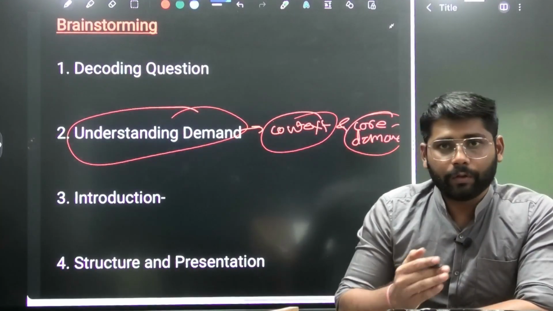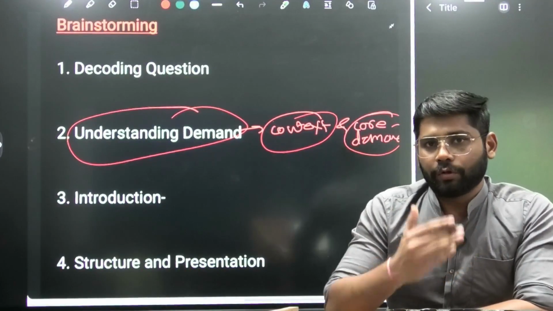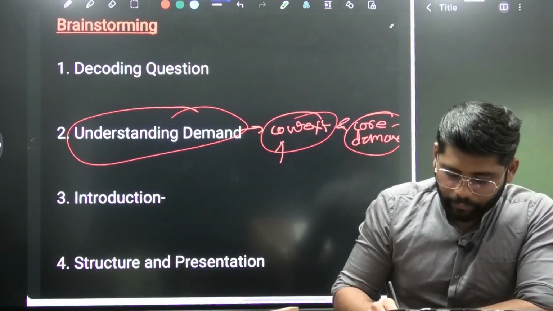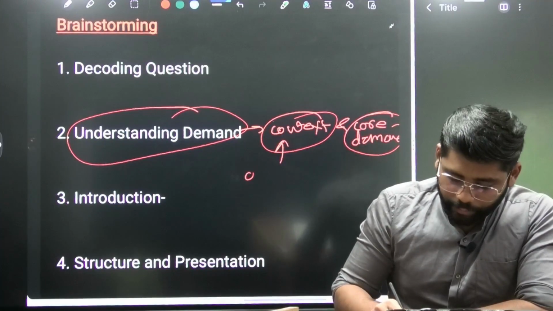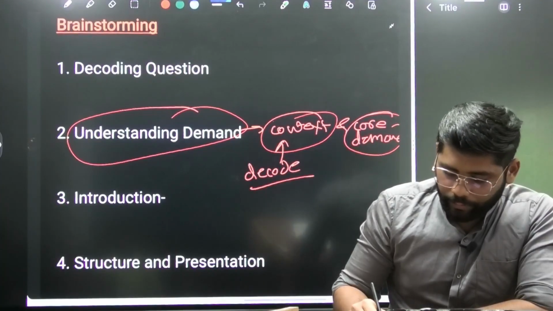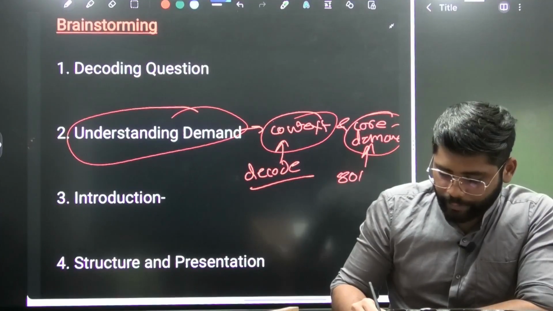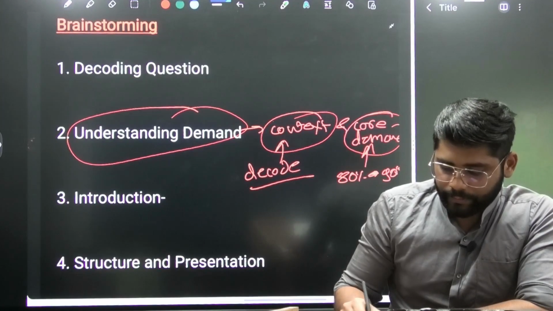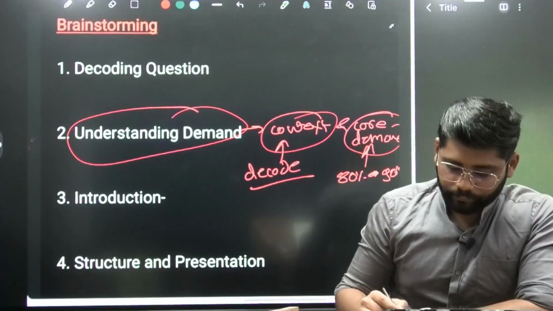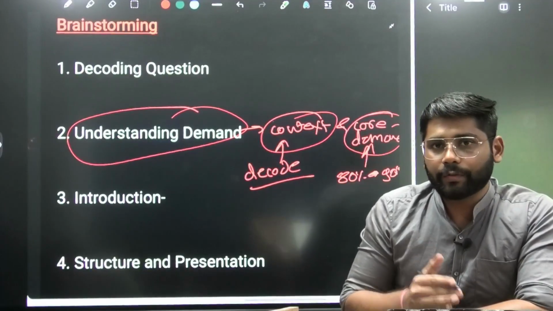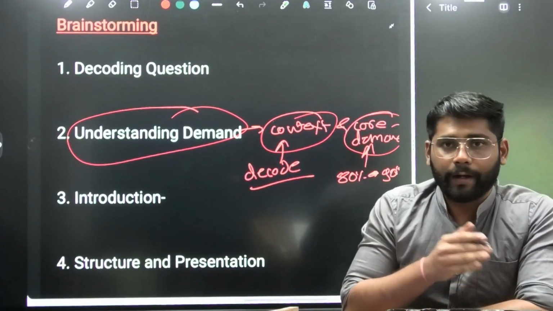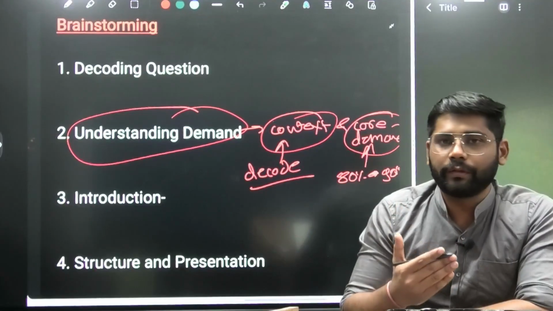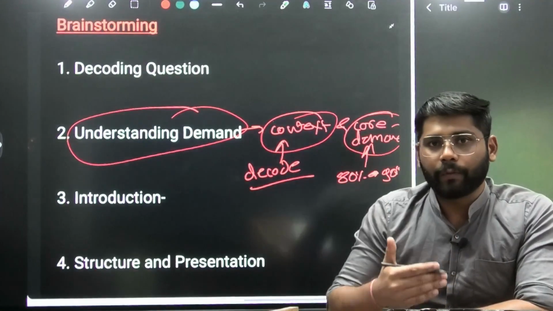If the question carries some context and core demand, UPSC will expect you to just decode the context, and you need to devote 80% to 90% of your answer to articulating the core demand. This is a very important part of answer writing. The core demand will carry more marks. The context just needs to be decoded to bring flow in the answer.